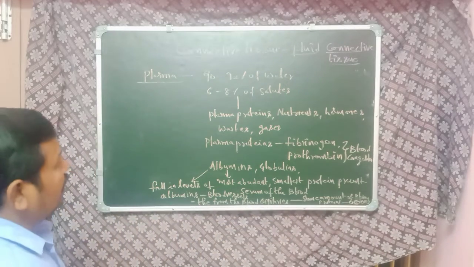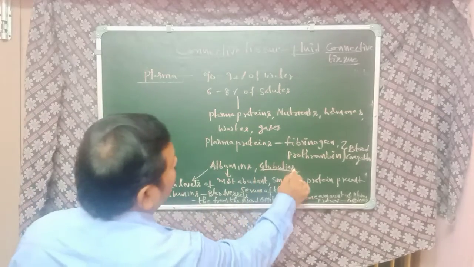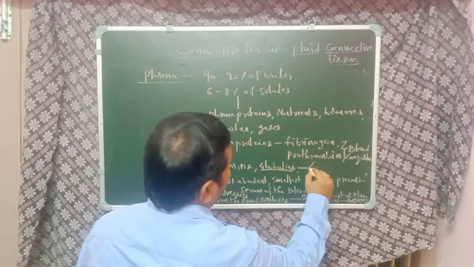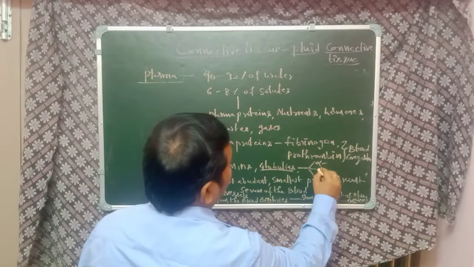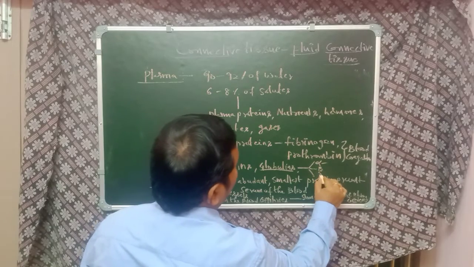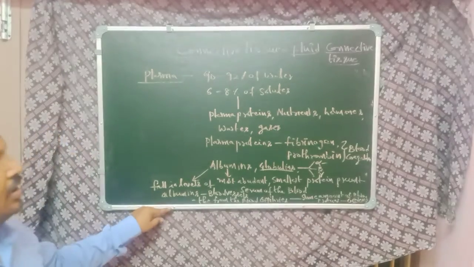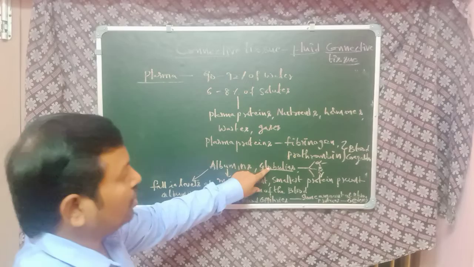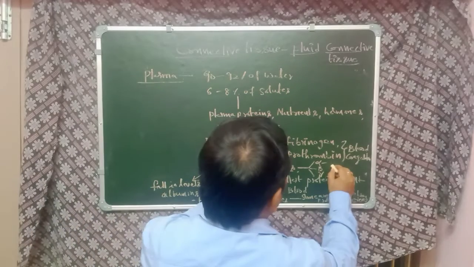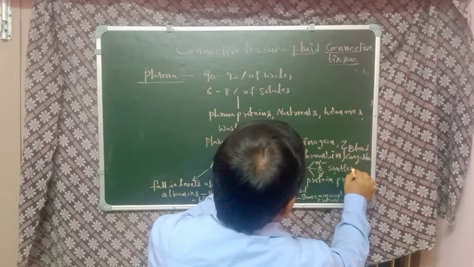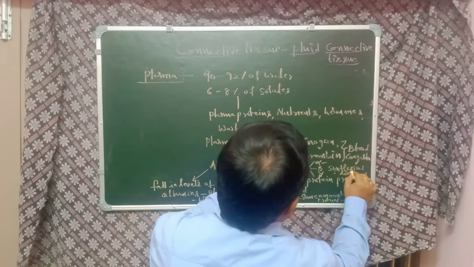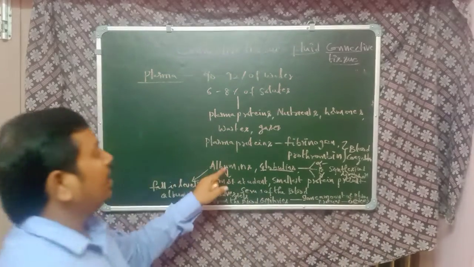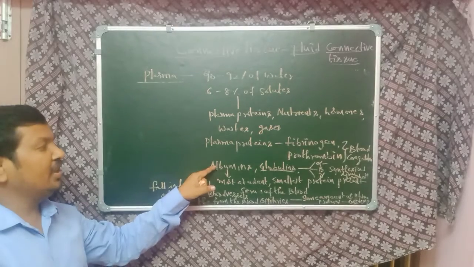Next, coming to the globulins. The globulins are divided into three types: one is alpha globulin, the second is beta globulin, and the third is gamma globulin. These proteins are synthesized in the liver and lymphoid organs. And the albumins are proteins synthesized in the liver.